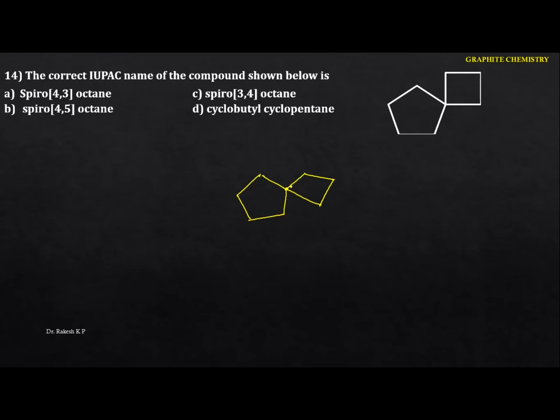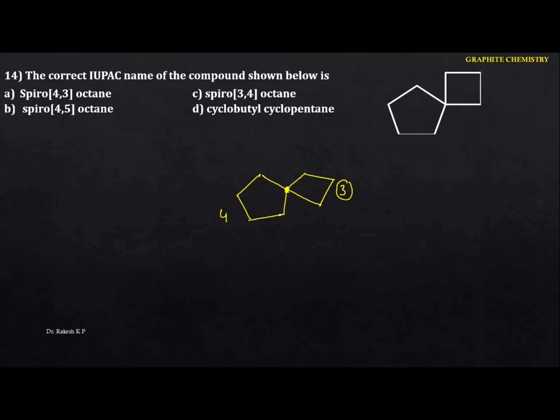But in the bicyclo compound, you have to give the priority to the more number of carbons, but here you have to identify the less. Just identify. Consider this as a reference here. From here, how many carbons can we have? 3. 1, 2, 3, and here we are having 1, 2, 3, 4. So we have to give the priority to the lower number, especially in the spiro. You have to give it to the lower number.